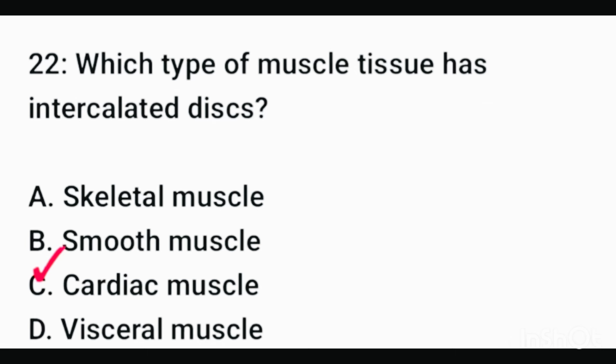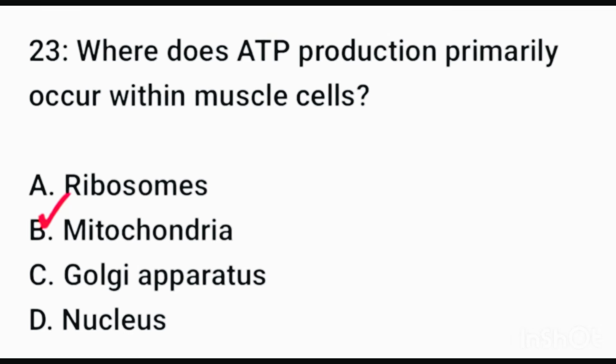Question number 22. Which type of muscle tissue has intercalated discs? Right option is option C, cardiac muscles. Question number 23. Where does ATP production primarily occur within a muscle cell? Here correct option is option B.